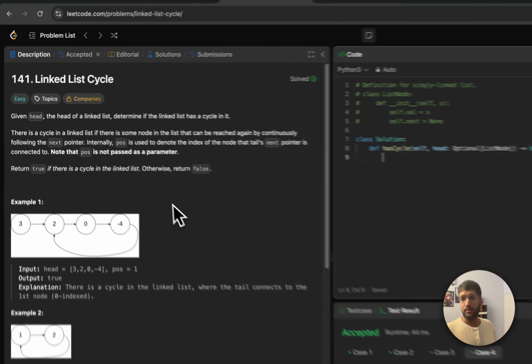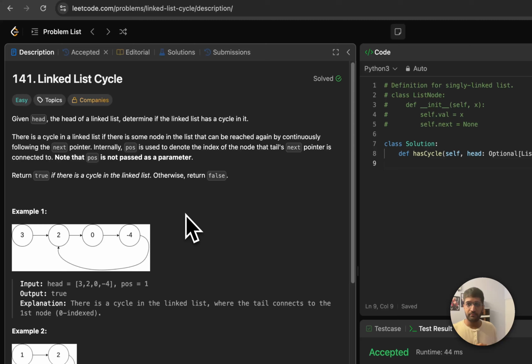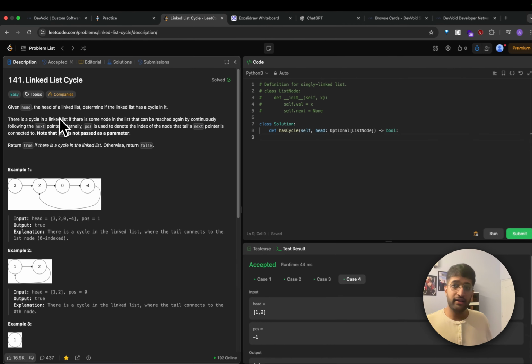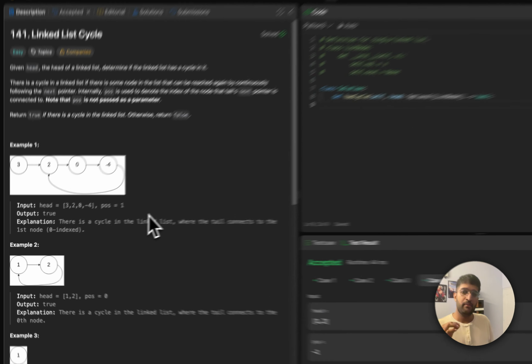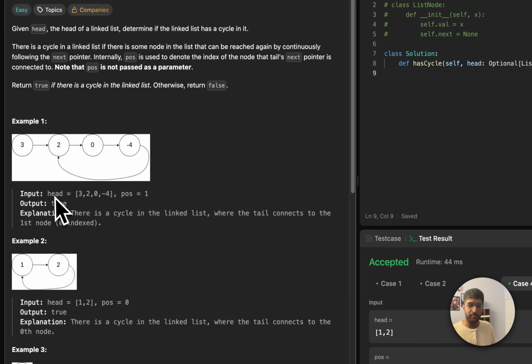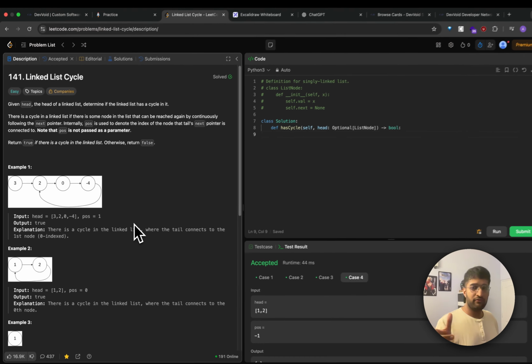So let's see the problem. Linked list cycle. Given the head of a linked list, determine if the linked list has a cycle in it. There is a cycle in a linked list if there is some node in the list that can be reached again by continuously following the next pointer. Internally, pos, again, these are internal factors. That's not how it's actually represented. The reason they mention that is because in the input, it's called head and then pos. But think of it visually for now. Do not think of it in this manner.